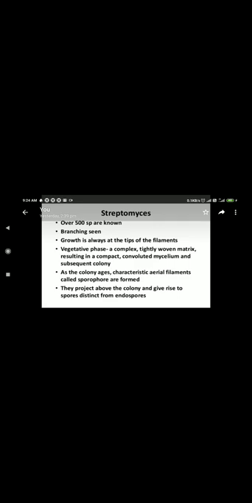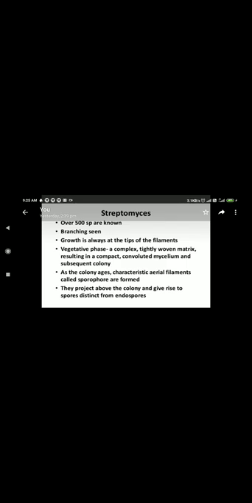In vegetative phase, a complex tightly woven matrix results in a compact convoluted mycelium, and subsequently they form a colony. So the vegetative structure of Streptomyces is made up of mycelium, similar to fungus. As the colony ages, the characteristic aerial filaments called sporophore are formed.